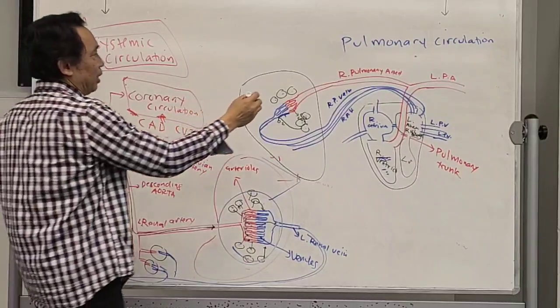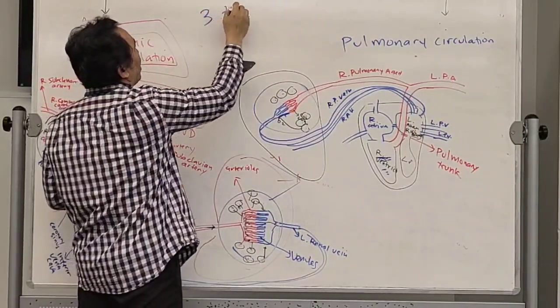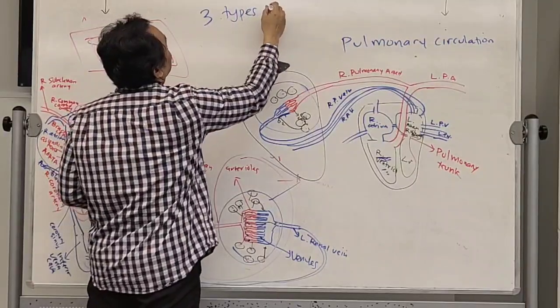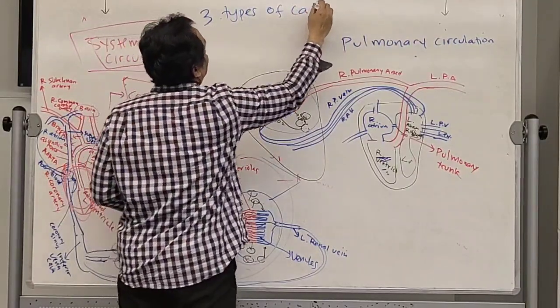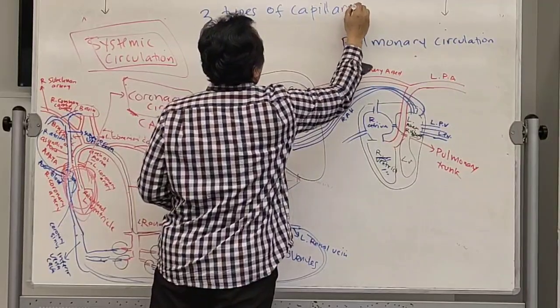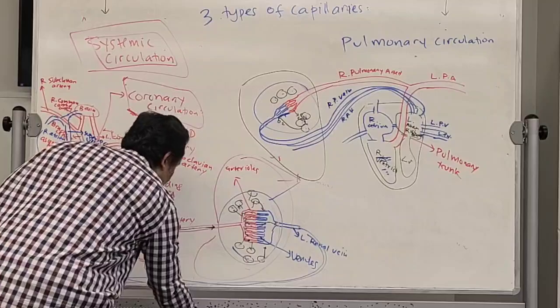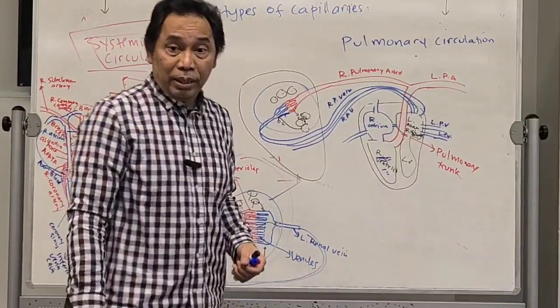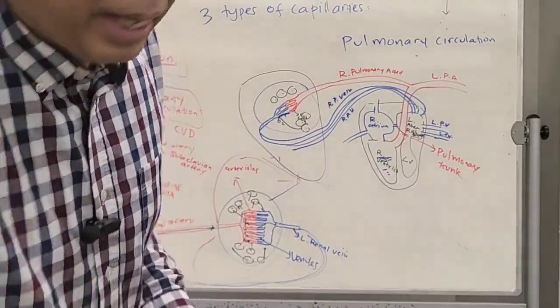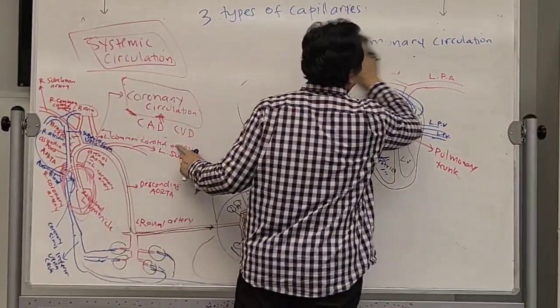About capillary. Okay, this is capillary over here. There are 3 types of capillary, which is gas exchange or material exchange in the body organ or tissue.